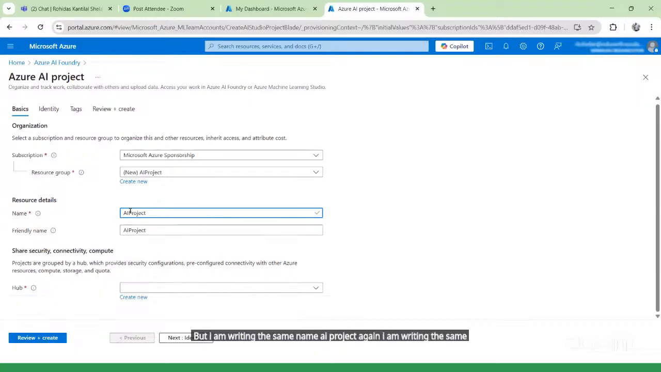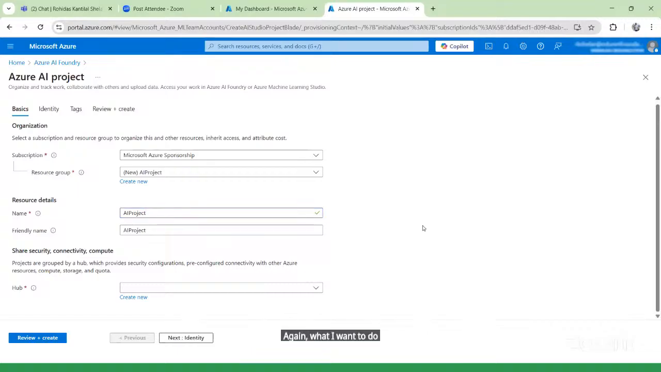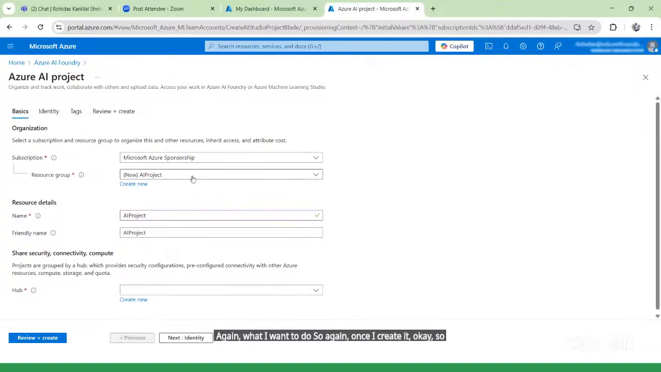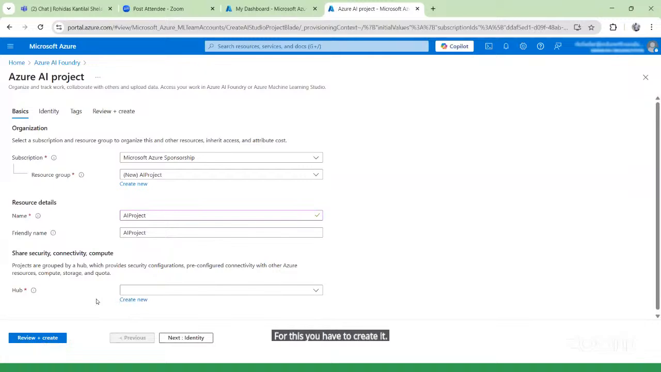Once I write this name, again, what do I want to do? Here I have written the resource group, then I have written the resource details for that particular thing. Now here you can see one option which is nothing but your hub. You have to create it. To create this hub, again, you can click on create new.